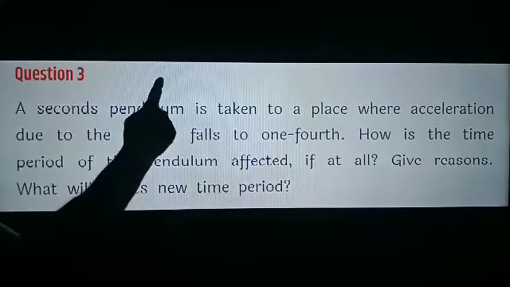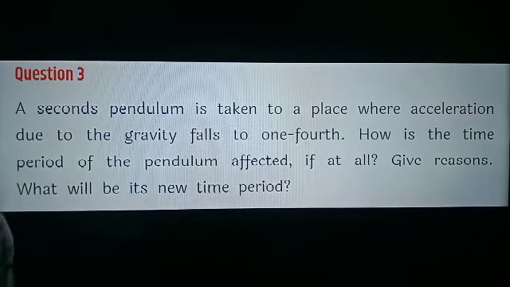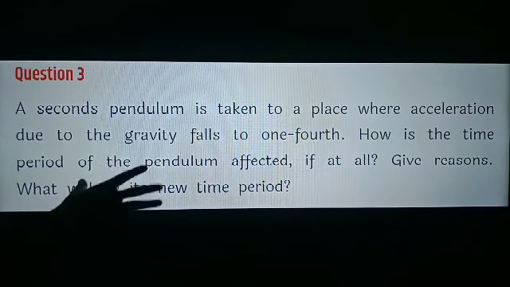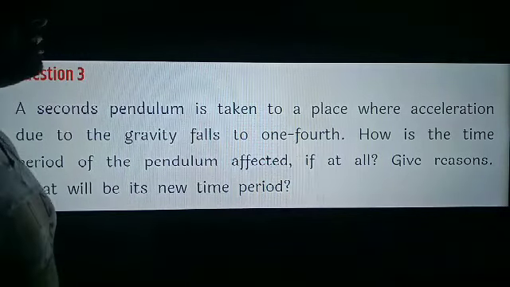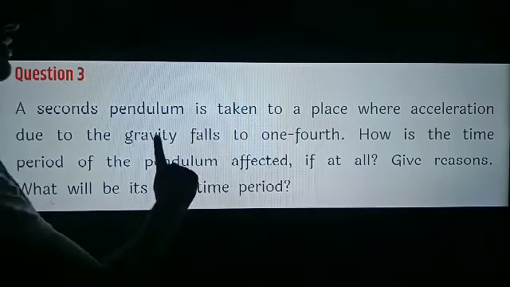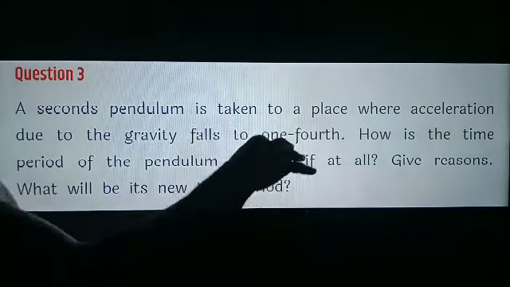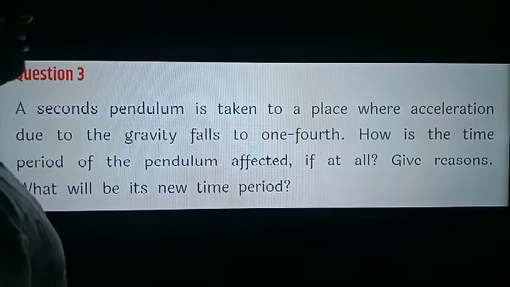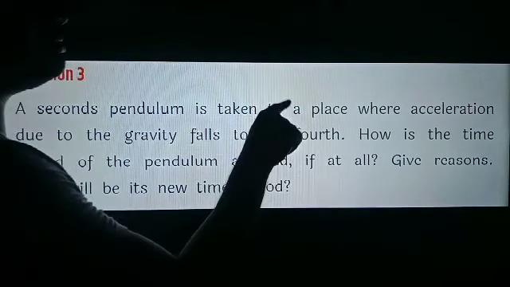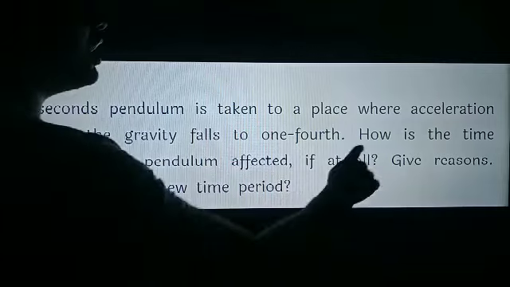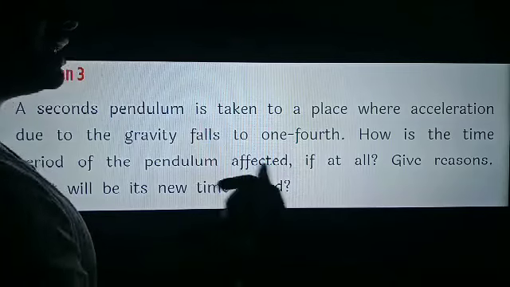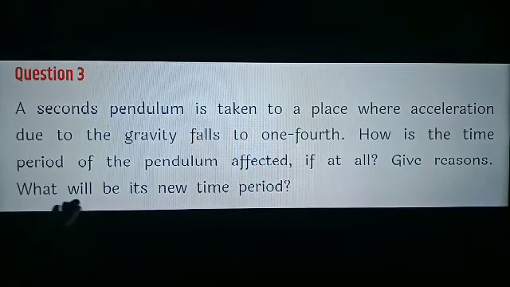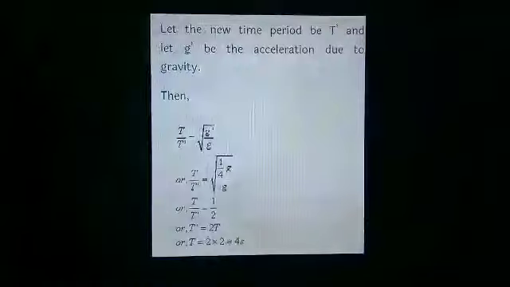Question. A second pendulum is taken to a place where acceleration due to gravity falls to 1/4. First thing, second pendulum, so time period is 2 seconds. It's taken to a place where gravity falls to 1/4. Initial gravity, let it be G. After some time the gravity becomes 1/4 of initial, means G dash is equal to G by 4. How is the time period of the pendulum affected? Means we have to calculate the new time period. Give reason what will be its new time period. Let's see the solution.